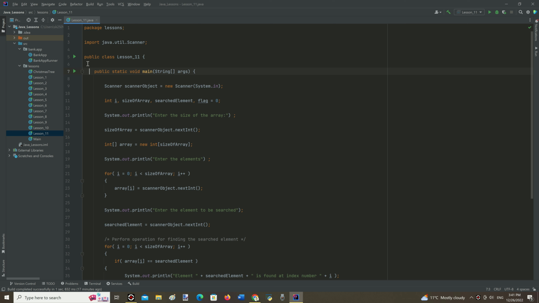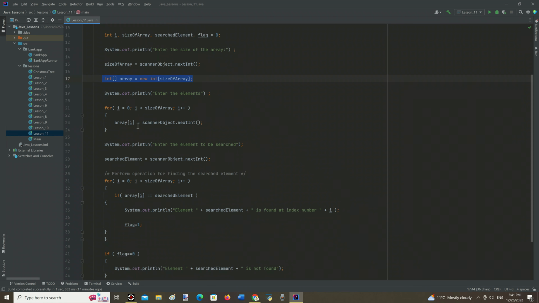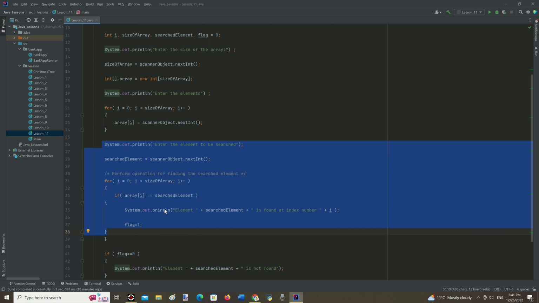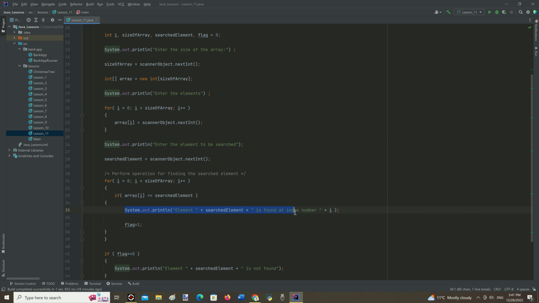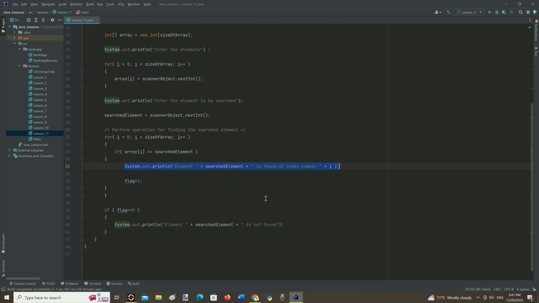The second example, with a for loop and nested if statements, is right here. Let me show the program that creates a user-defined array, then populates it by assigning values to it, and searches if a specified number is present in it. Then the program says that this element is present there at some corresponding index. If the searched number is not present, the program says that this element is not found there.